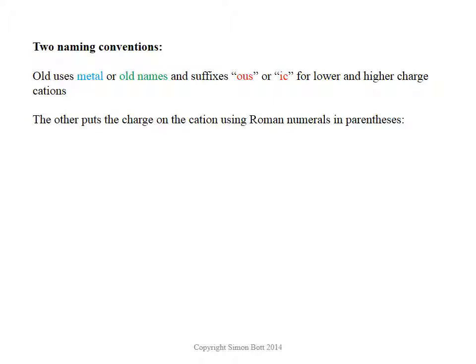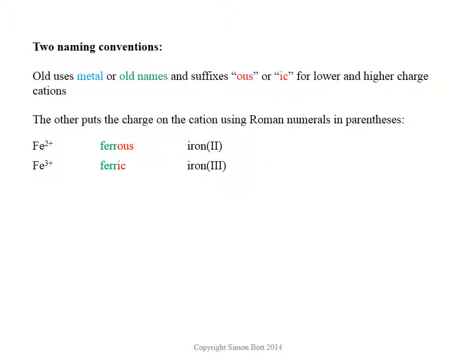So a few examples of this just to clear up the confusing wording. Iron makes Fe2+, it also makes Fe3+. Because 2+ is the lower charge, we call that ferrous, right? Again, it's not ironous, it's ferrous. That comes from that old name. And then the new name is iron(II), because it's iron 2+. The other one, Fe3+, again, the old name starts with fer, but because this is the higher charge, it's -ic rather than -ous, so ferric is Fe3+, which in the better way of saying it would be iron(III).